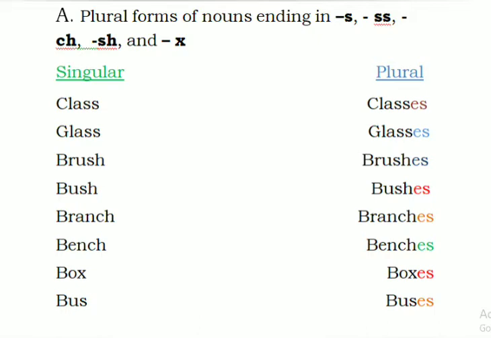Now come to brush. It is ending with sh, so again we will add es after sh. Now bush. Again see, bush ends with the letters s and h, so again we will use es after sh. Similarly branch, branches, bench, benches, box, boxes, bus, buses. I hope it is clear. Now come to the next one.